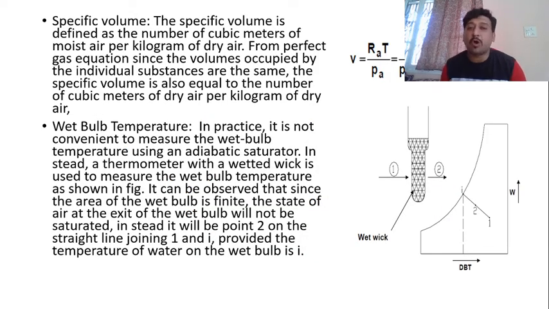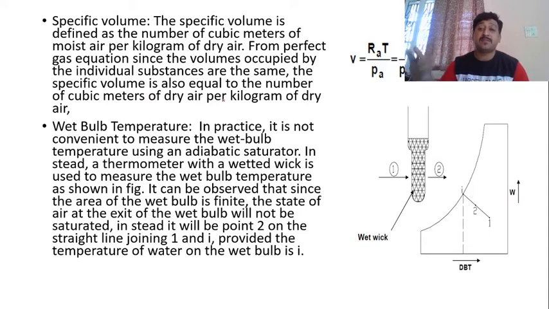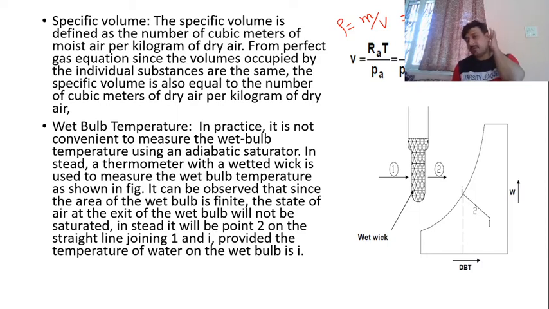Then coming to specific volume. This specific volume part, you already know from your fluid mechanics. You have studied specific volume. What is specific volume? The amount of volume per unit mass, or the reverse of density. What is density? Density is mass by volume. If I take it as volume by mass, then it becomes the specific volume. So v is equal to RaT by Pa, so RaT by (Pt minus Pv). That is in meter cube per kg of dry air.